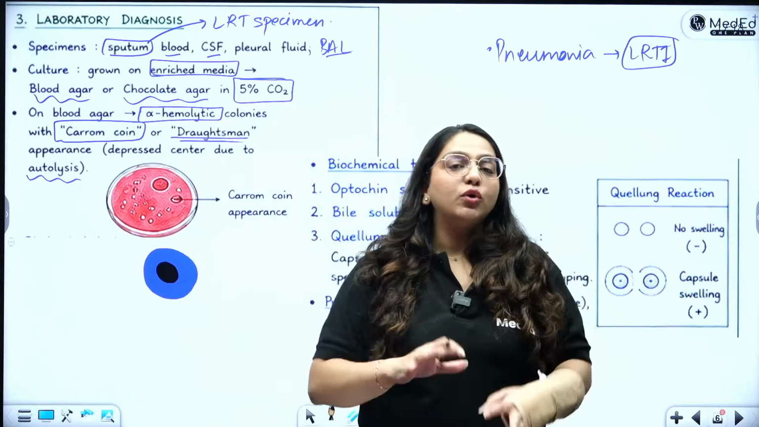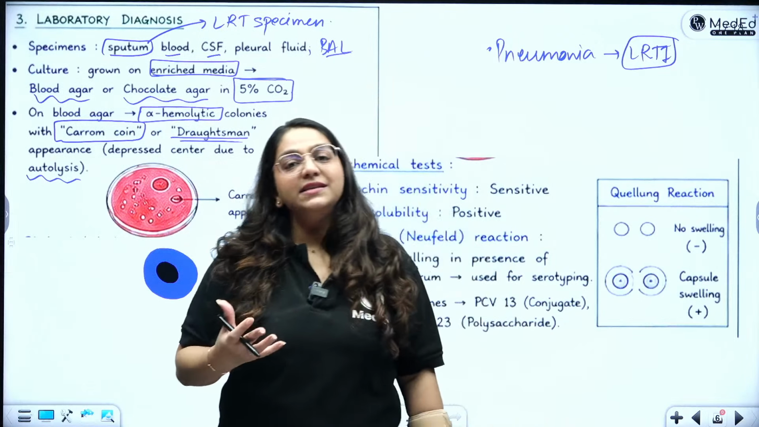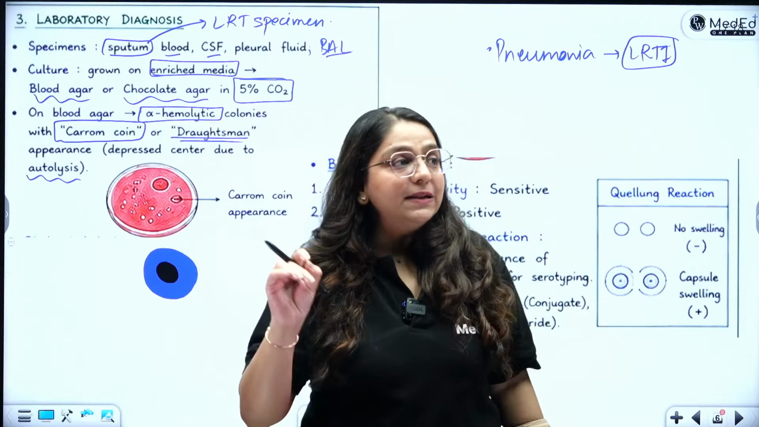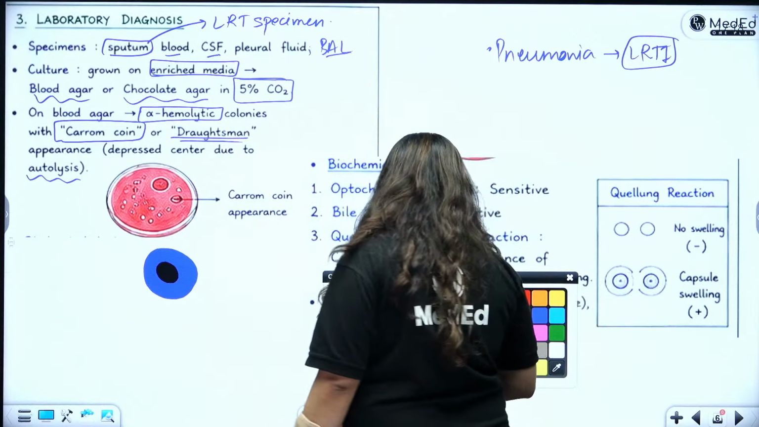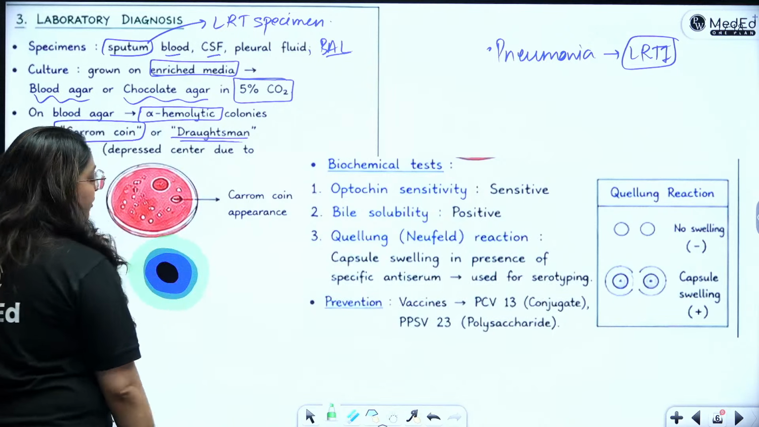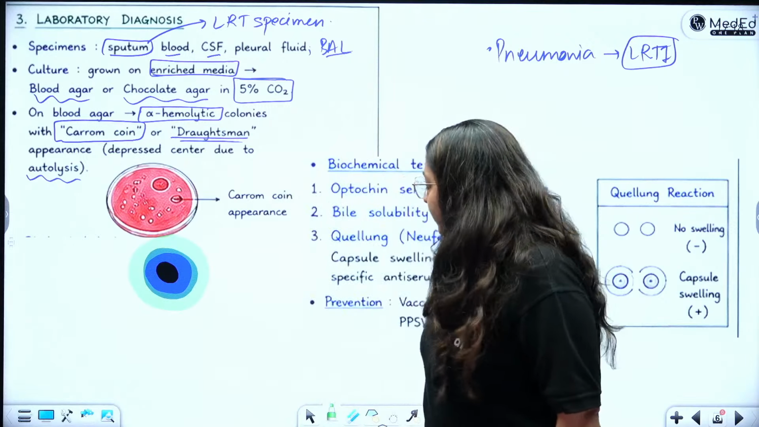Because of this autolysin which it is producing. So the colony is growing, the bacteria releases autolysin, and starts digesting the center of its own colony. Okay, so you see the classical, and these are also alpha hemolytic. So they will also show me this greenish zone of partial hemolysis. So these are the carom coin colonies.